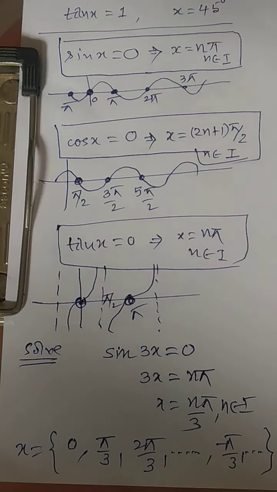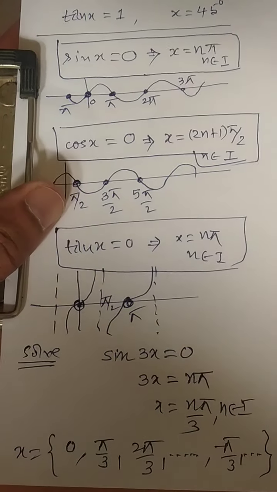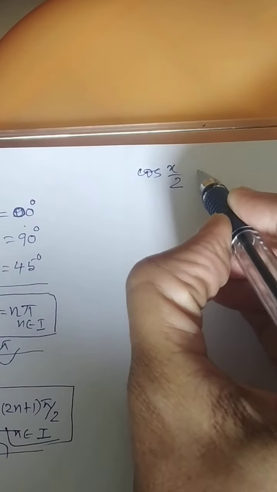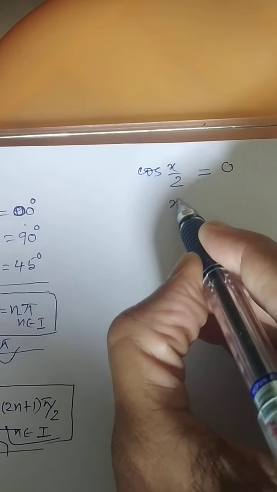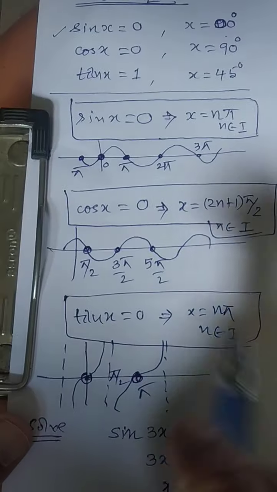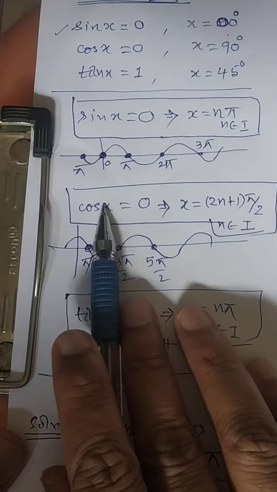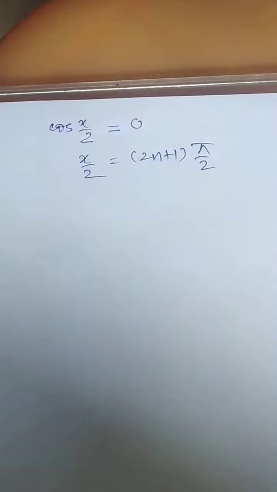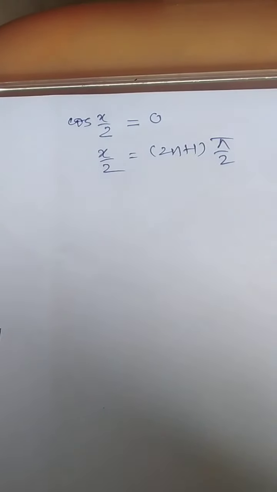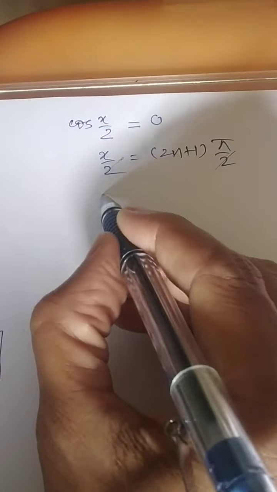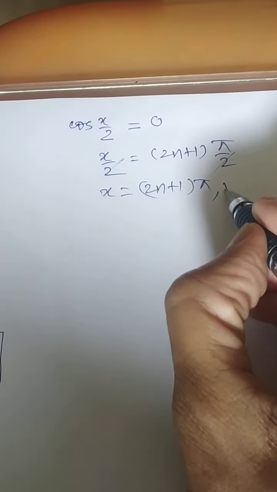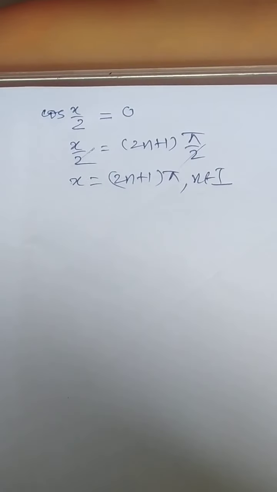Now for this type of question. Okay, let me ask one more question. Let us consider cos of x by 2 is equal to 0. Now x by 2 will be equal to, look at the cos formula. Whatever this expression is, it is compared with (2n plus 1) pi by 2. So over here it will be (2n plus 1) times pi by 2. You have to simplify and get the answer for this. This 2 will get cancelled. The value of x is nothing but (2n plus 1) times pi, where n is an integer.